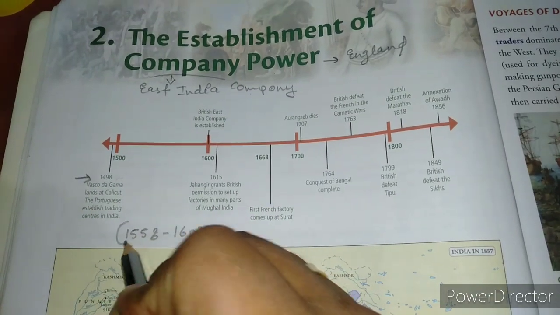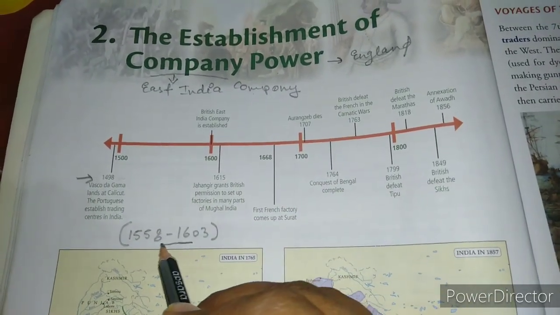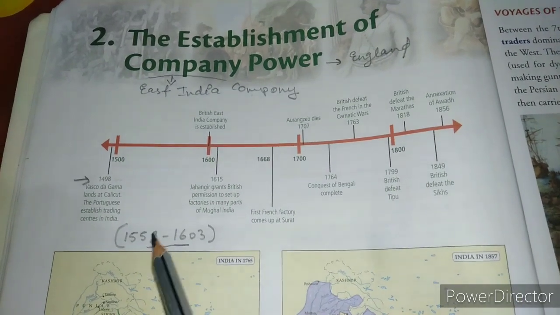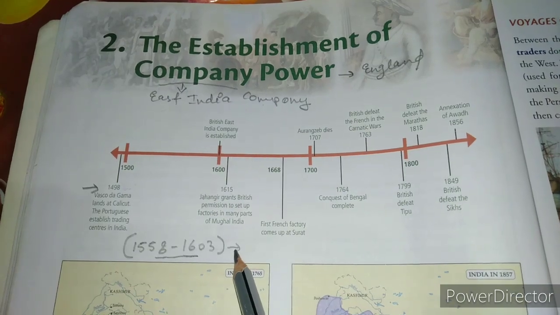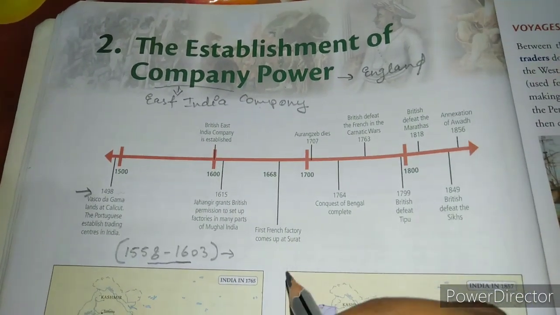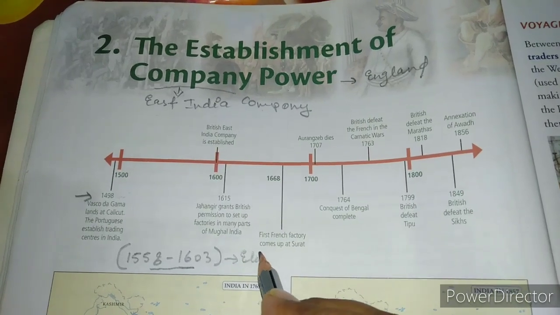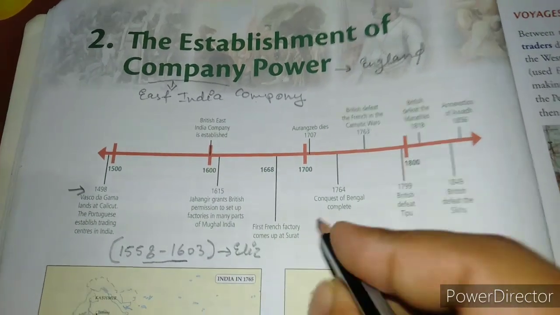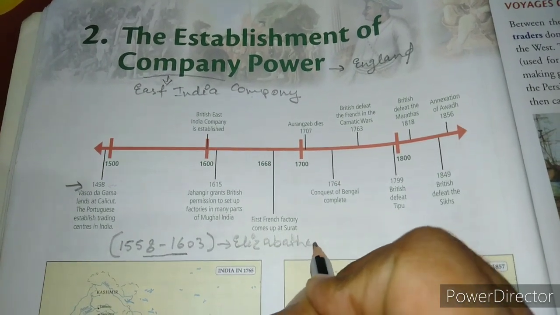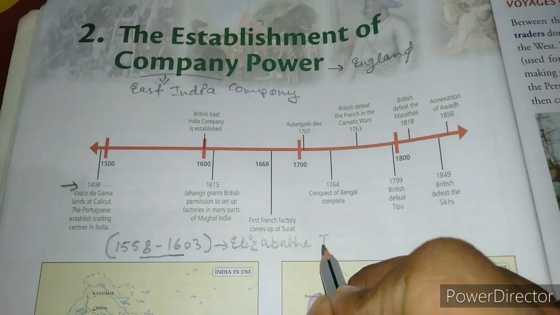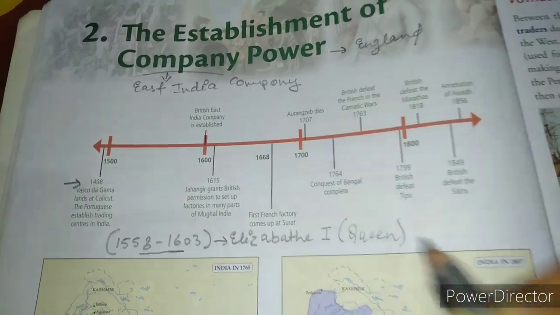From 1558 to 1603, this time period is very important, because in this period England's regime was in the hands of Elizabeth the First. She was Queen of England.